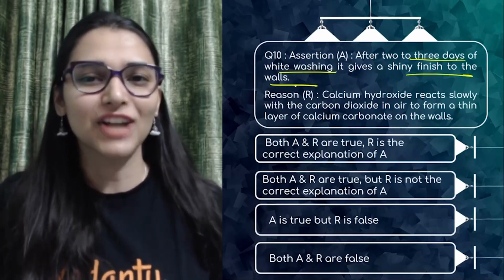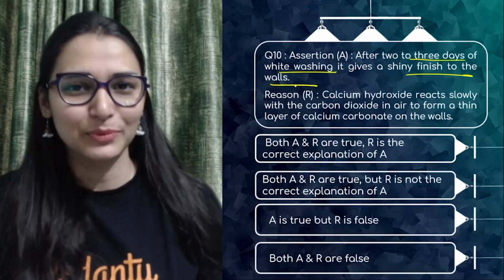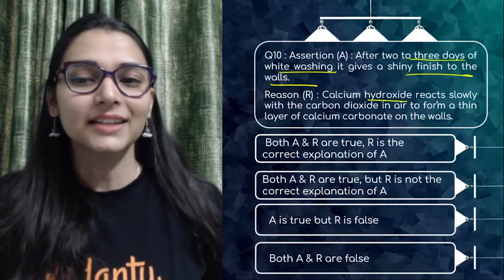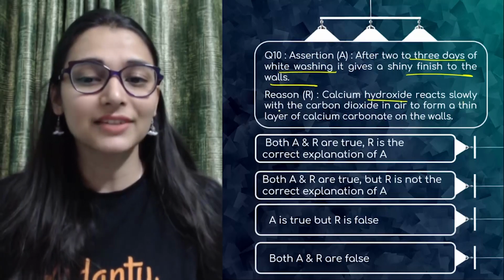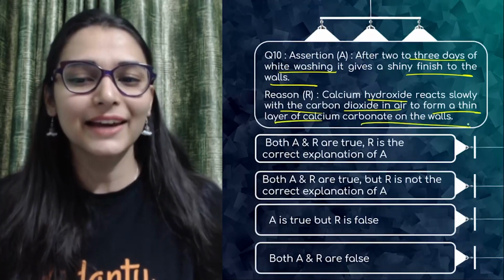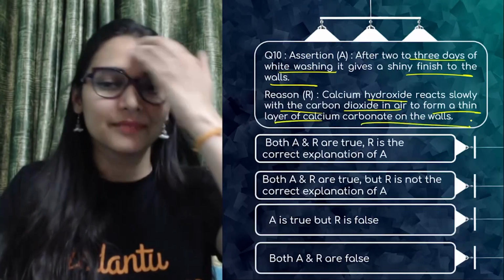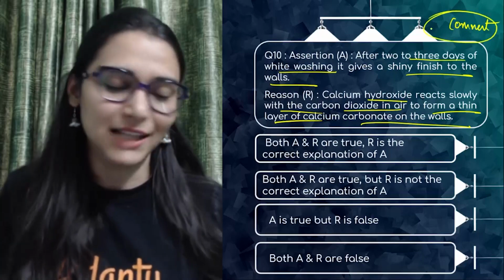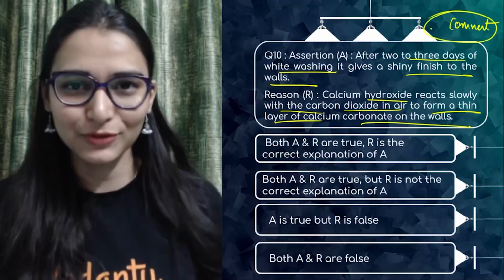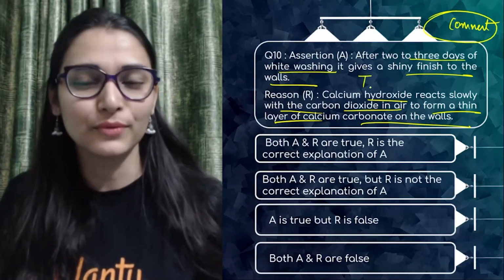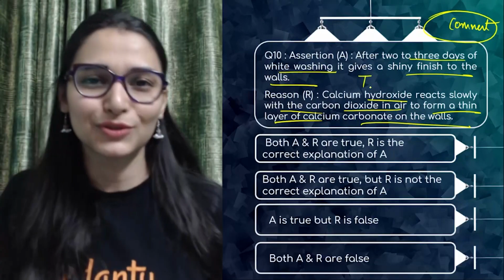10th, the assertion says that after 2 to 3 days of whitewashing, it gives a shiny finish to the walls. You get a shiny finish after whitewashing. Yes, when it gets dried. The reason says that calcium hydroxide reacts slowly with carbon dioxide in air to form a thin layer of calcium carbonate on the walls. I want the answers in the comment section right now. Is this true? Yes, definitely the assertion is true and the reason is also absolutely true.